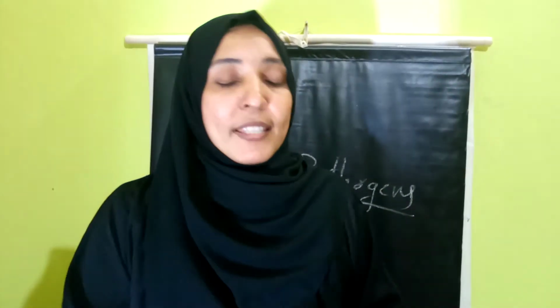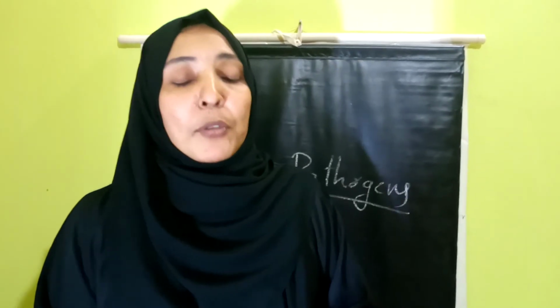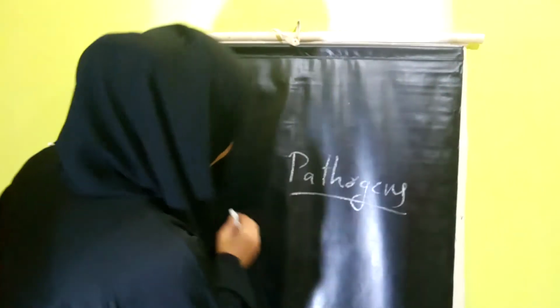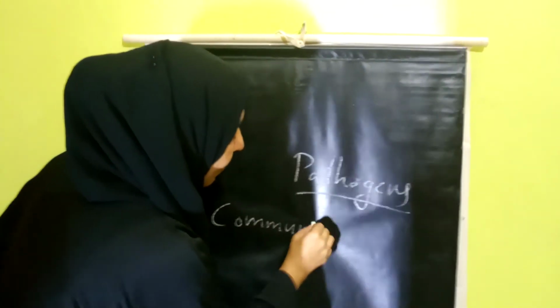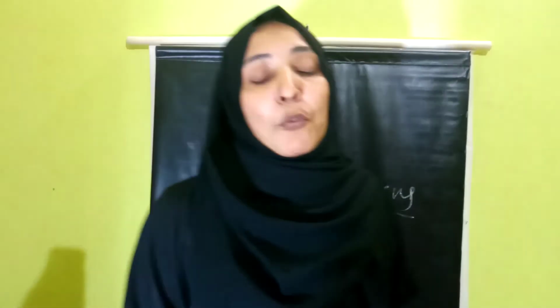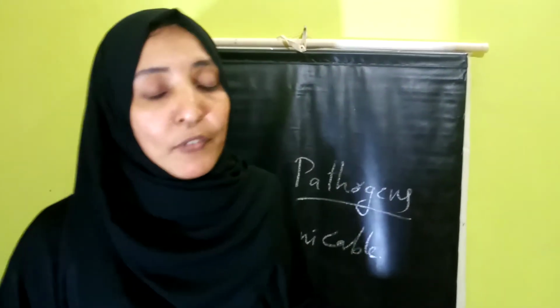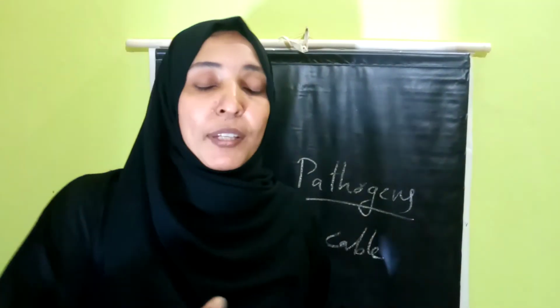So those diseases caused by the action of a microorganism, or microbial diseases, we can call a communicable or infectious disease. If it is an infectious disease, surely it may spread from an infected person to a healthy person by means of the different carriers.